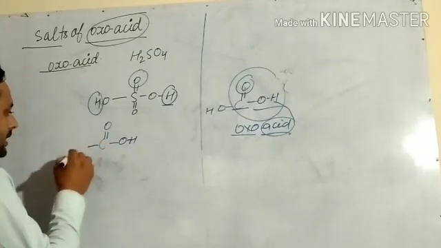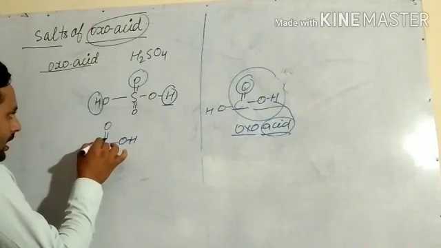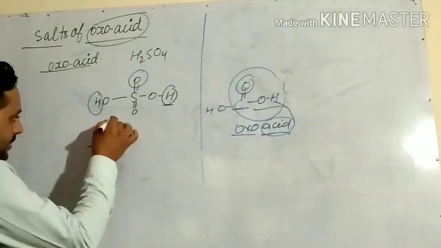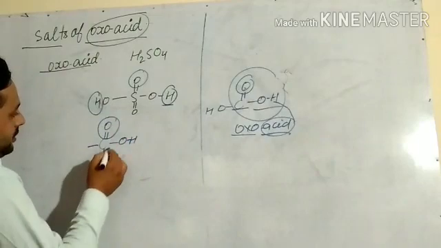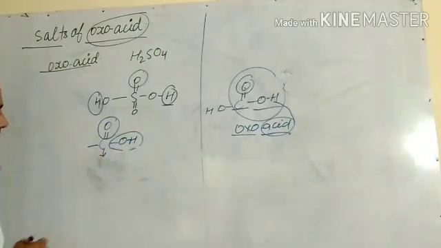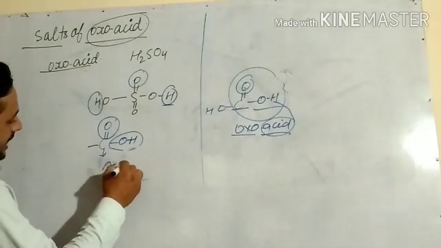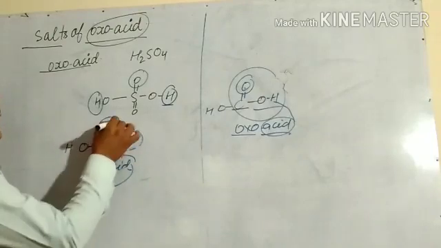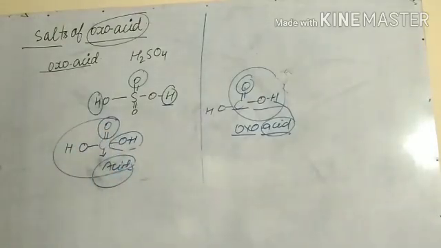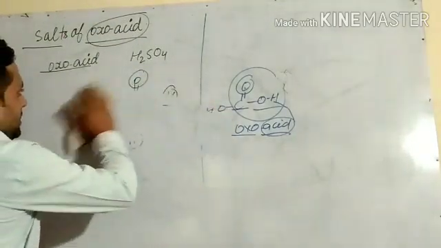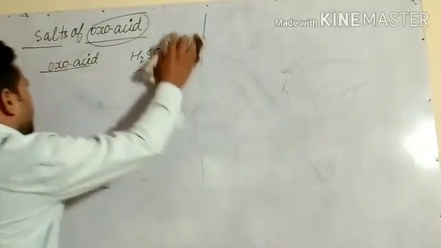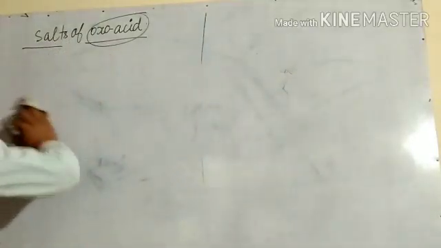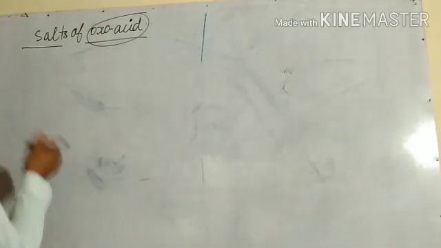If that atom is attached to an oxo group and to an OH group which acts as acid, this acid is called oxoacid. So H2SO4, H2CO3 are oxoacids.